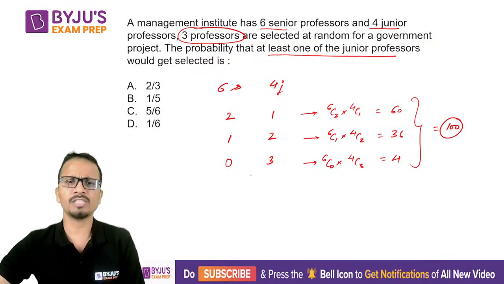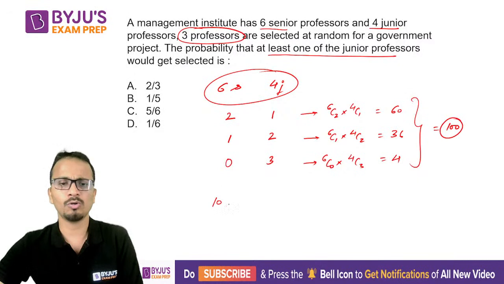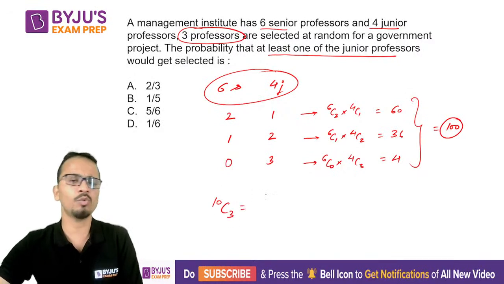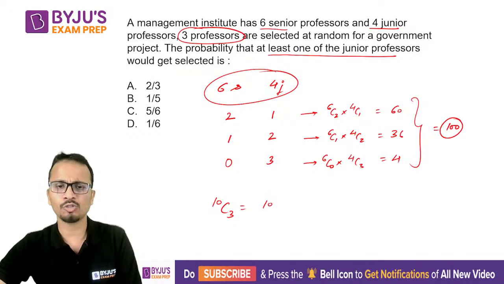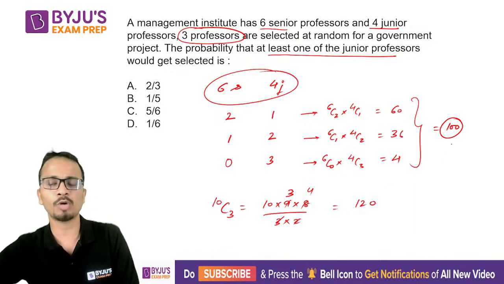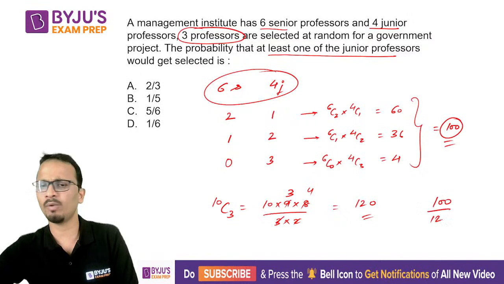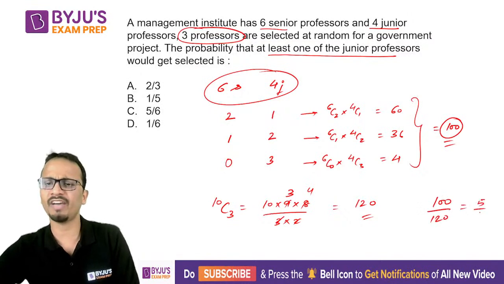Now total number of cases, out of 10 professors we are selecting 3. So the sample space or denominator here will be 10C3. So 10 into 9 into 8 divided by 3 into 2. So this is going a little lengthy, yes, but I have one more way of doing this. So total number of cases is 120. So the probability will be 100 divided by 120, that will come out to be 5 by 6.